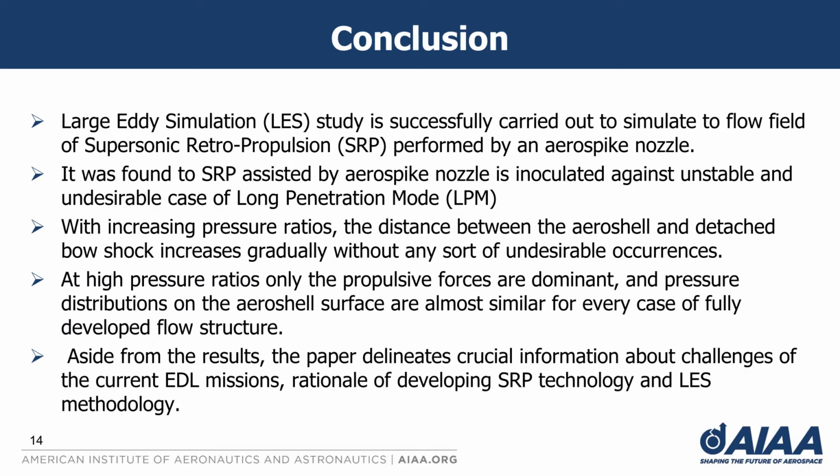So, in the present study, large eddy simulation is successfully carried out to simulate the flow field of supersonic retropropulsion performed by an aerospike nozzle. It was found that SRP assisted by an aerospike nozzle is insulated against unstable and undesirable cases of long penetration mode, which is prevalent in the cases of convergent-divergent retro nozzles. Also, with increasing pressure ratios, the distance between the aerospike and the detached bow shock increases gradually without any sort of undesirable occurrences. However, it is noticed that at these high pressure ratios, only the propulsive forces are dominant with no drag preservation, and pressure distributions on the aerospike surface are almost similar for every case of fully developed flow structure.